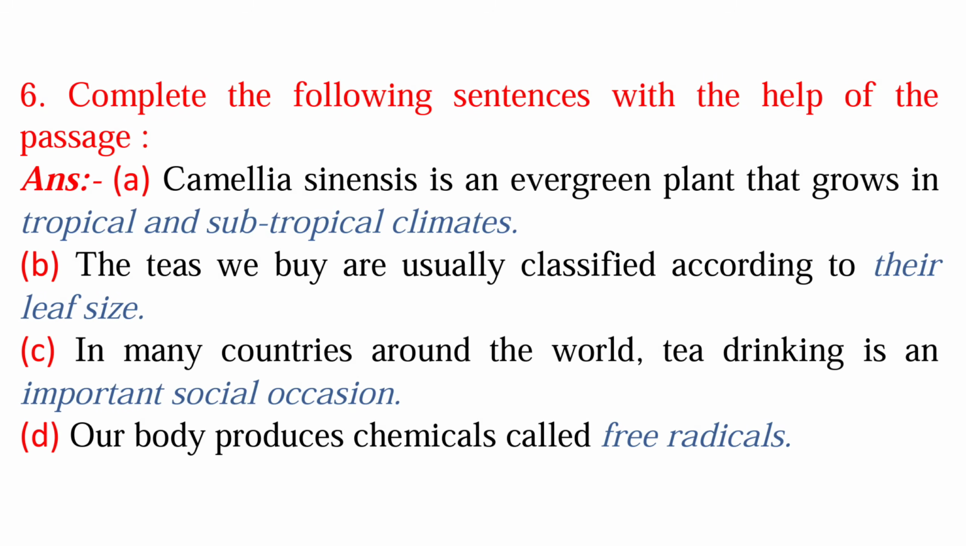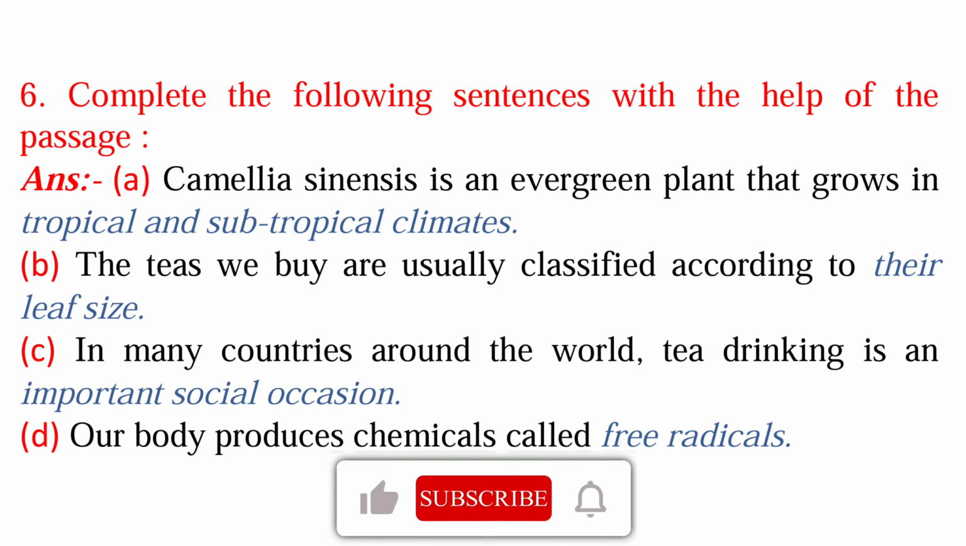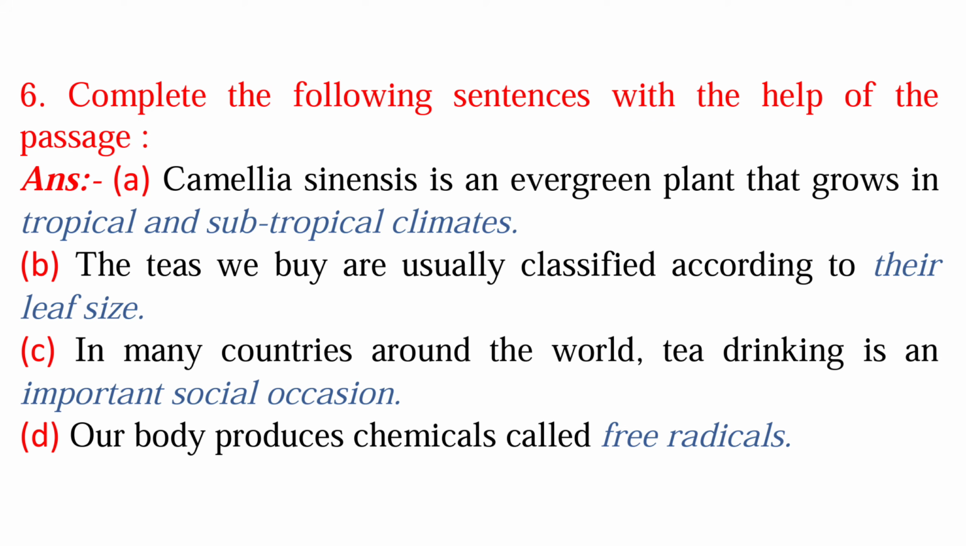Sixth question is complete the following sentences with the help of the passage. So answer is sentence A is Camellia sinensis is an evergreen plant that grows in the tropical or subtropical climates. B sentence is the teas we buy are usually classified according to their leaf size. C sentence is in many countries around the world, tea drinking is an important social occasion. And D sentence is our body produces chemical called free radicals.